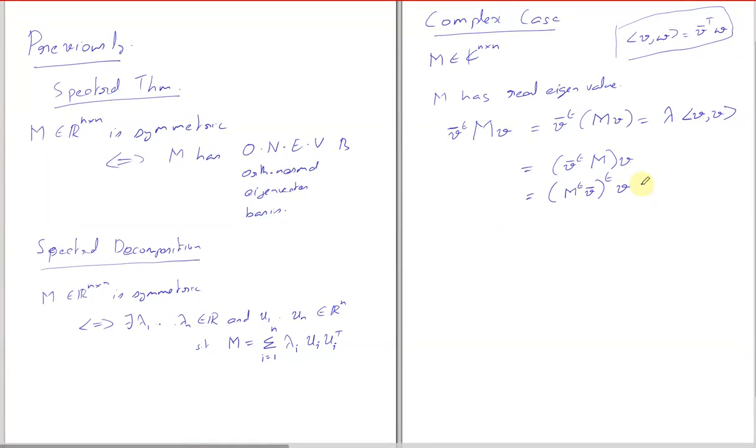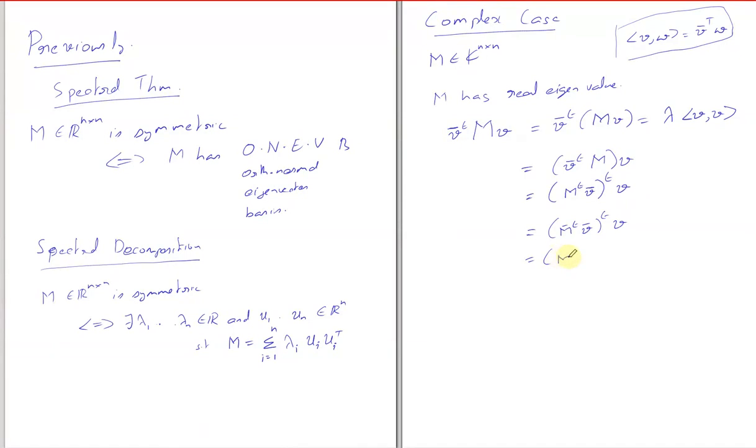Last time we assumed a real symmetric matrix. So this is equal to M bar transpose V bar, the whole transpose, times V, because M was real. And then we also wrote that this is equal to M transpose V, whole bar.